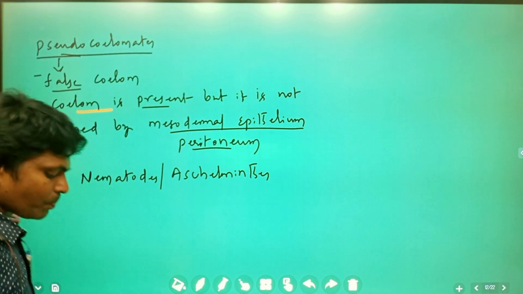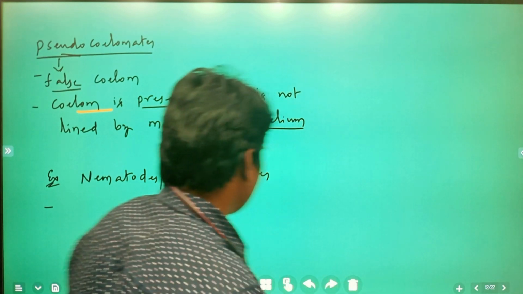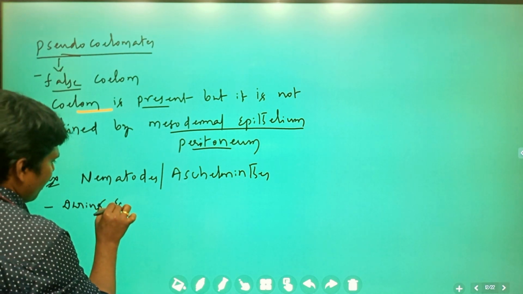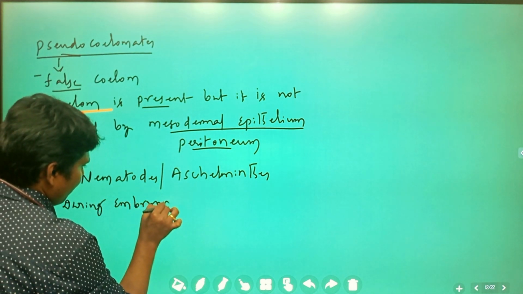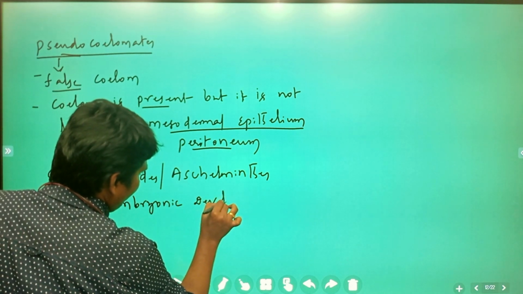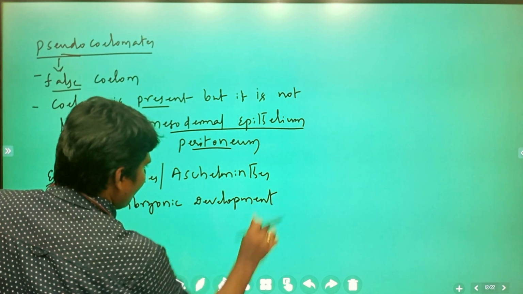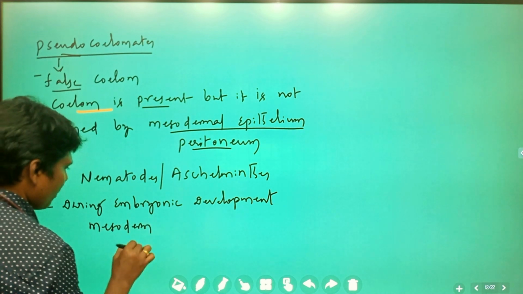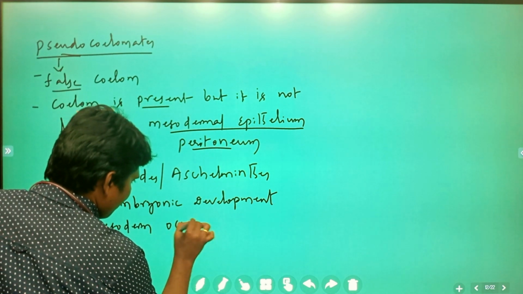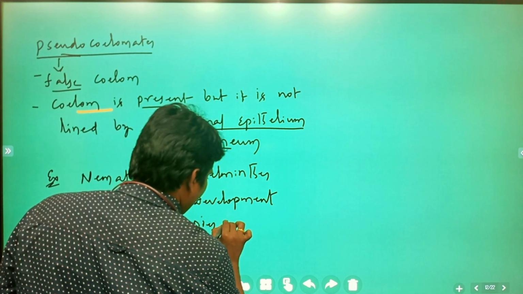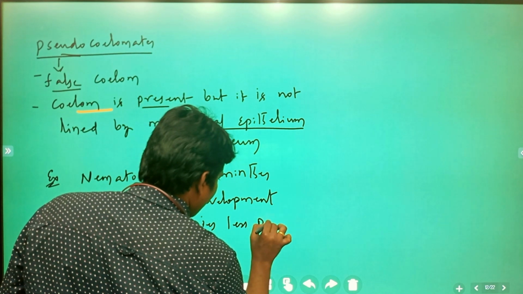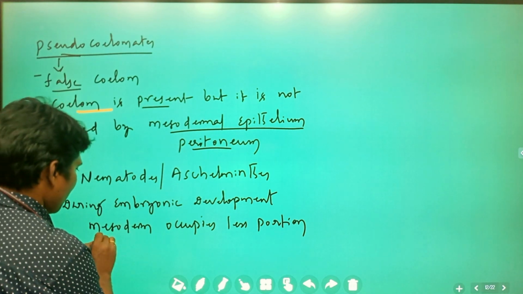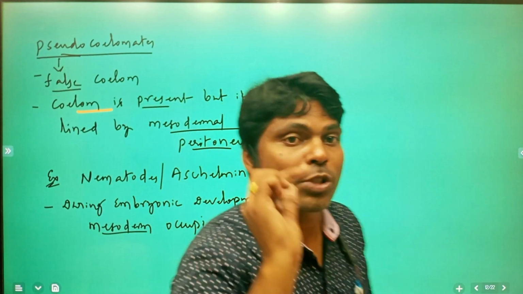During embryonic development, the mesoderm occupies only a little portion of the blastocyst.